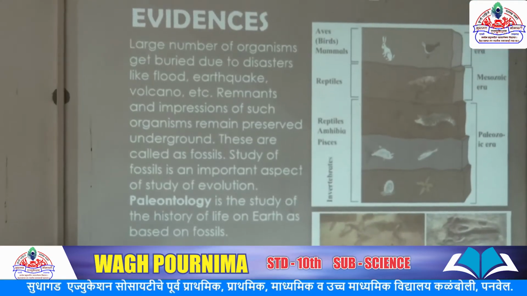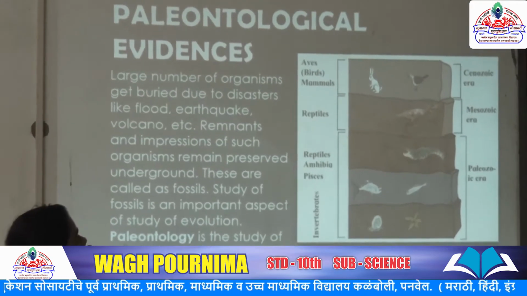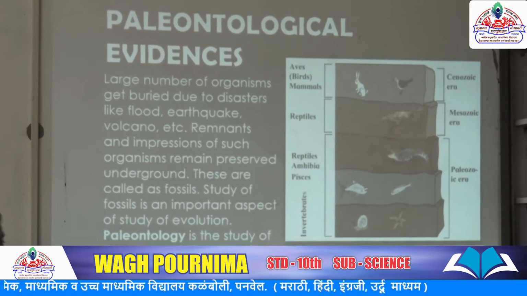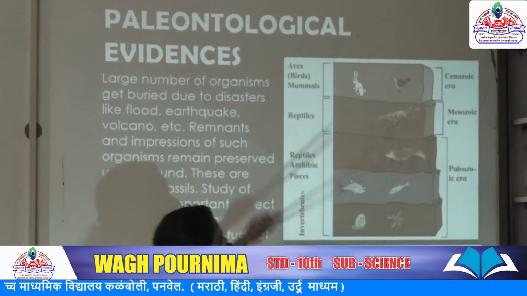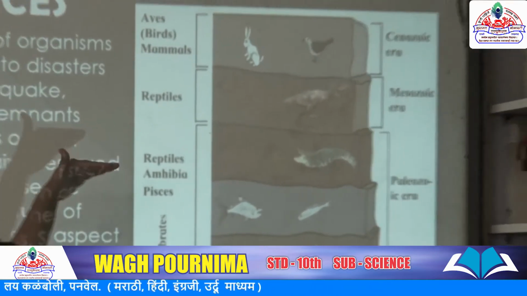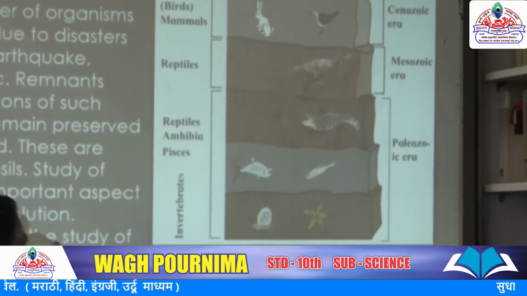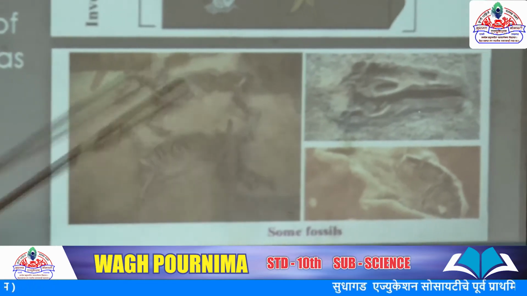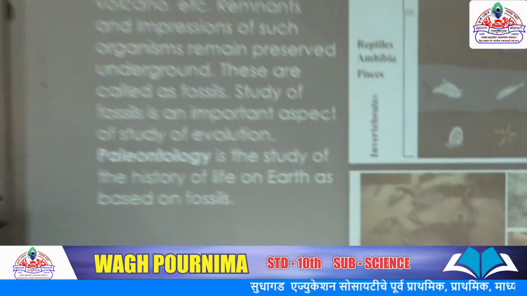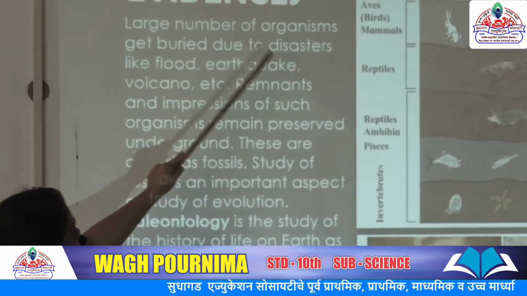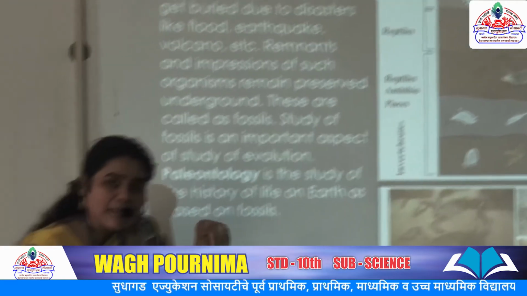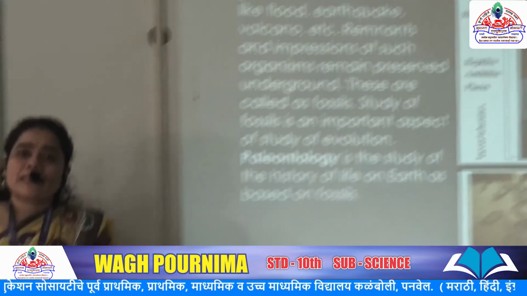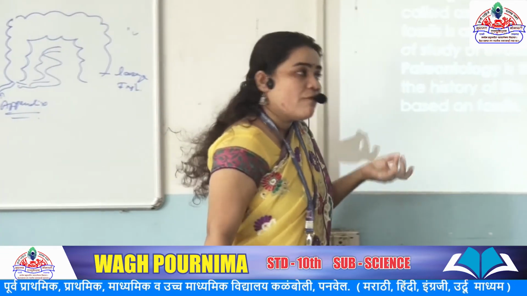The next proof is paleontological evidence. Paleontological evidence is a very important topic among the proofs. First, observe these pictures. They show the layers of the paleontological era, and these are pictures of fossils. Some fossils are already given in your textbook also. A large number of organisms get buried, buried means deep inside the earth, due to disasters like earthquakes, volcanoes, tsunamis and floods.